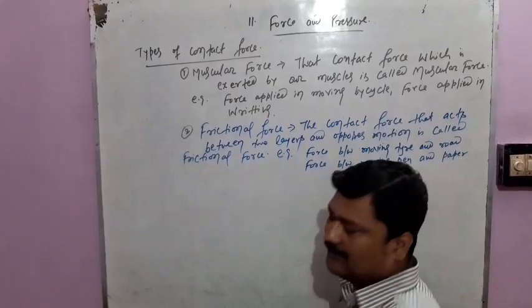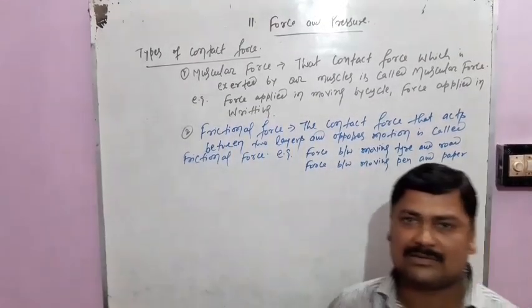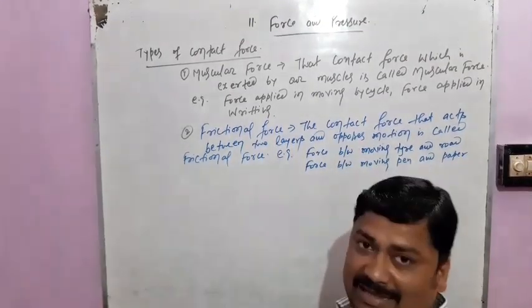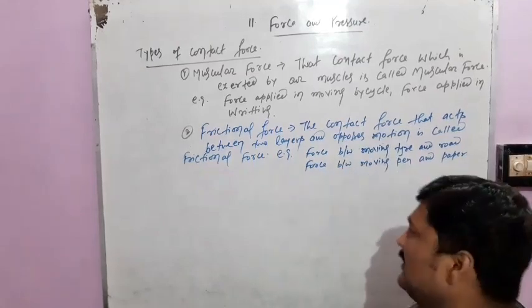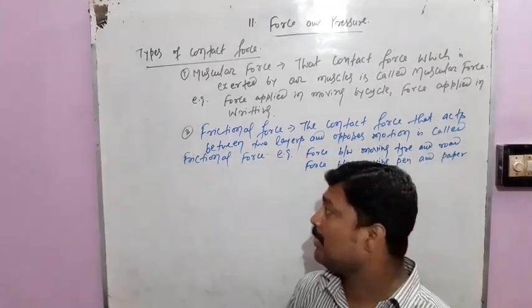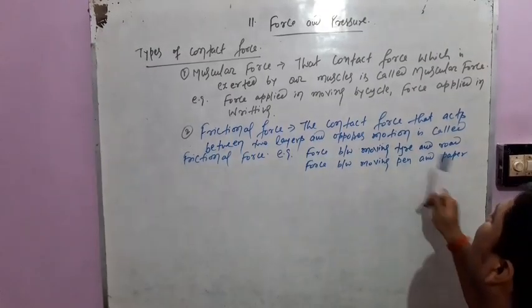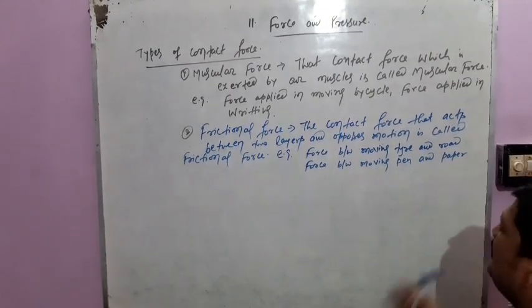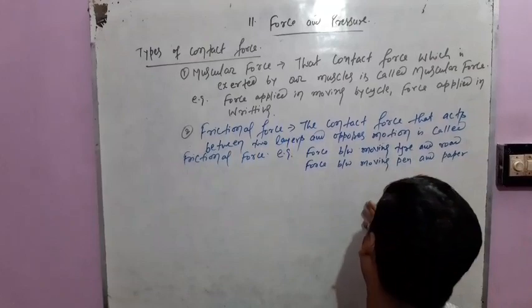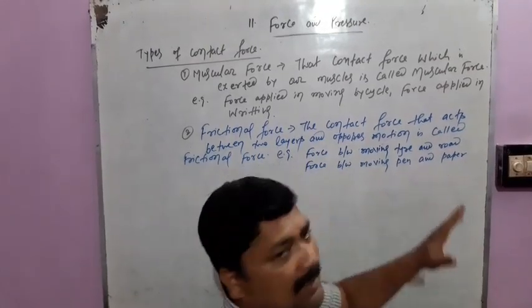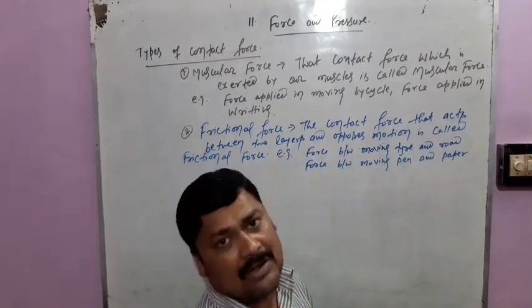Actually, students, there is frictional force also between stopped bodies, that is known as static friction, that we will discuss in our next lesson. But here, the force between the moving tire or also a stopped tire and road is also a frictional force. The force between the stopped pen or the moving pen and paper is also an example of frictional force.